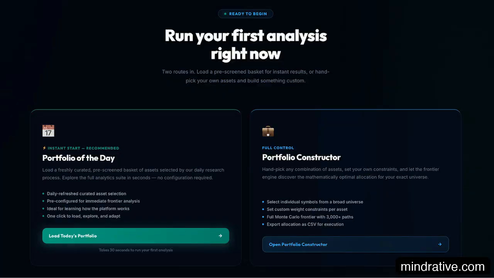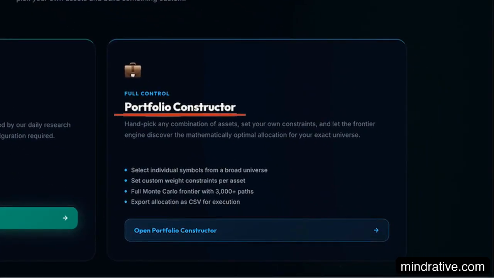This screen gives you 2 distinct entry points. You can load a pre-curated basket for an immediate analysis using the green button, or use the portfolio constructor to handpick your own custom symbols.